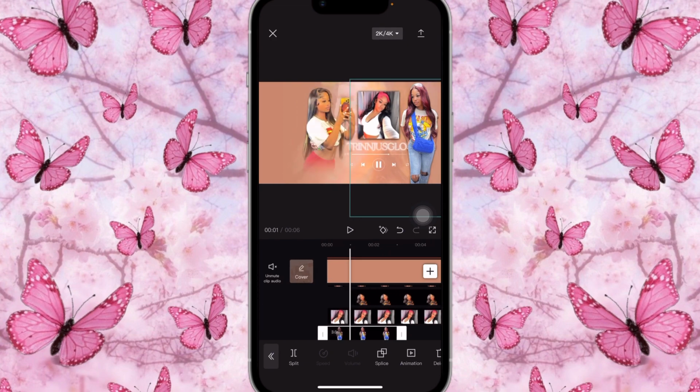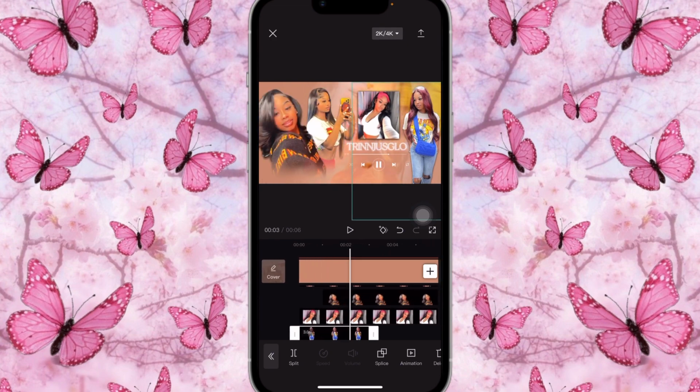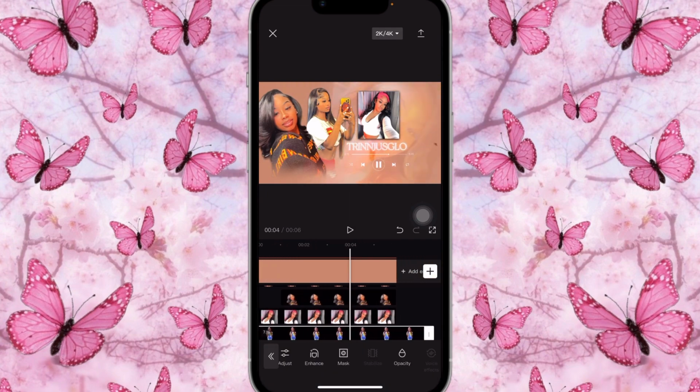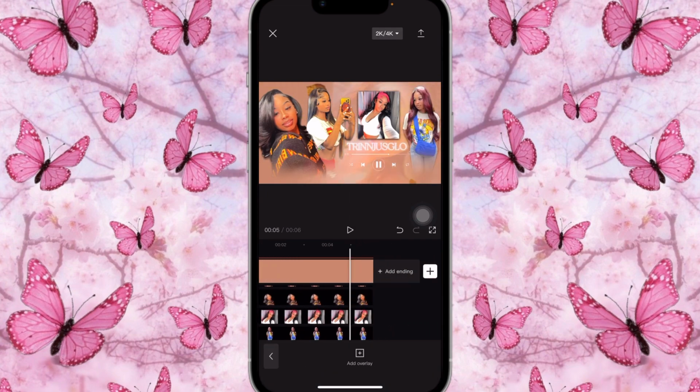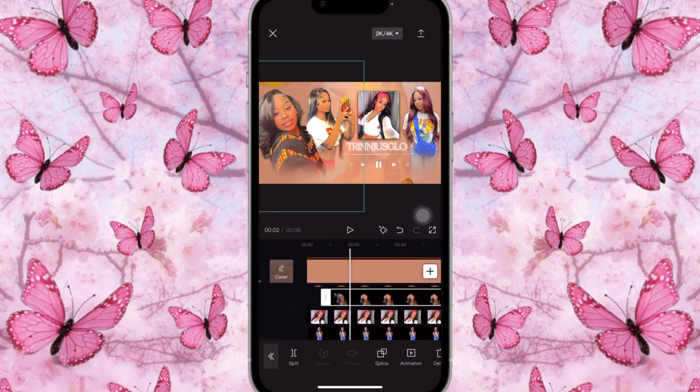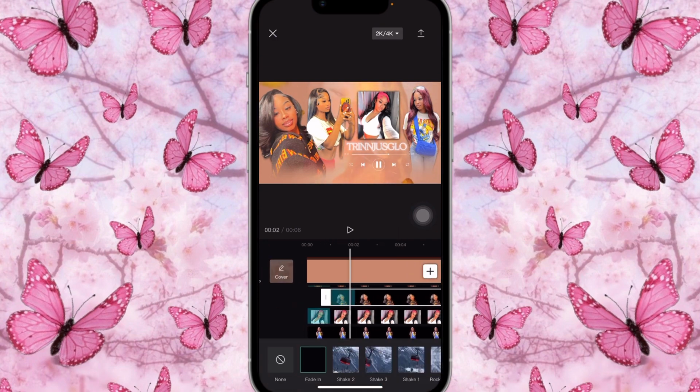So I'm going to place it next to her like this, and we're going to do the same process for the others. Mask, split, bring it down, and we're going to fade it in. Once that is done, open it up all the way to the end. And what you're gonna do is click on the last picture, which is the one in the black sweater. You're going to click on that. You're gonna click on the animation in.